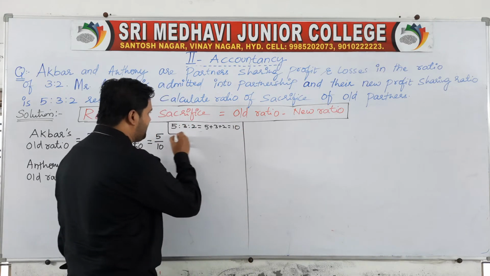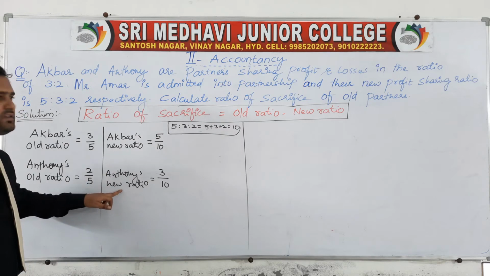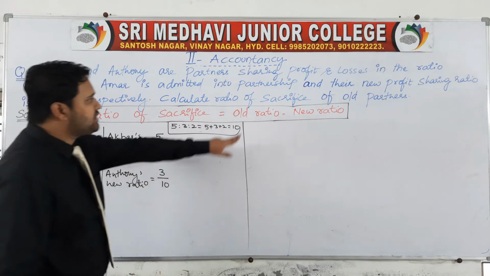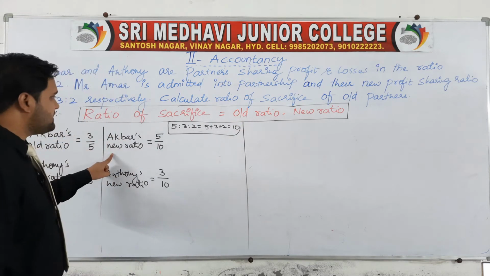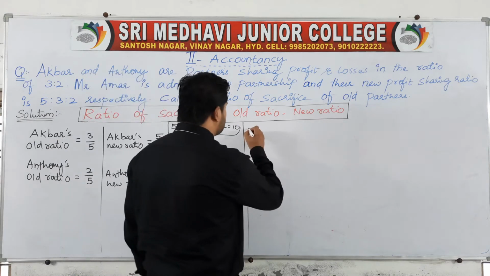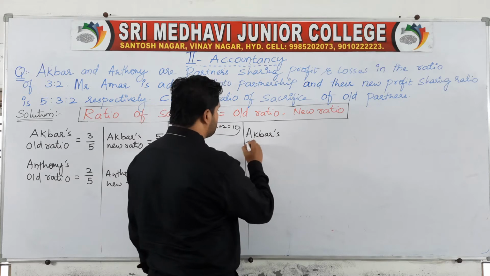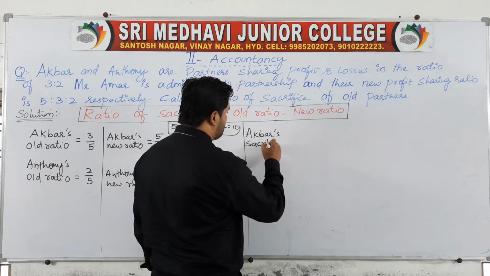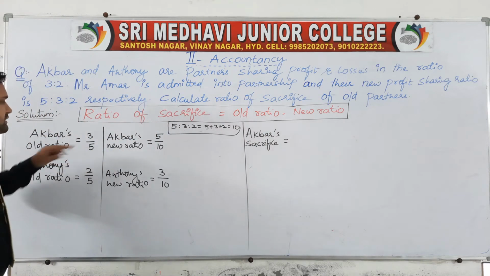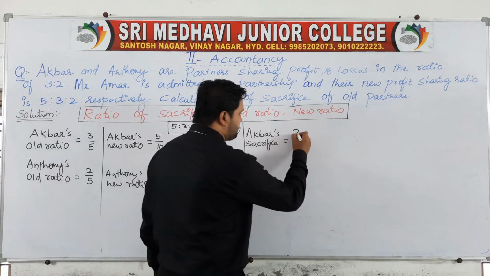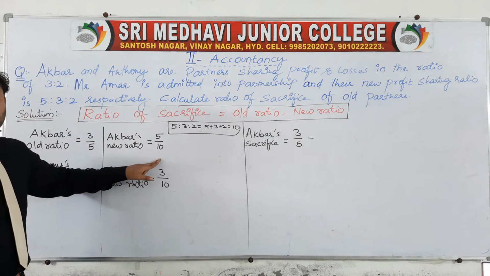So what is the sacrificing ratio here? Akbar's sacrificing ratio and Anthony's sacrificing ratio. For Akbar's sacrifice, it is his old ratio minus his new ratio. What is his old ratio? 3/5 minus his new ratio, 5/10.